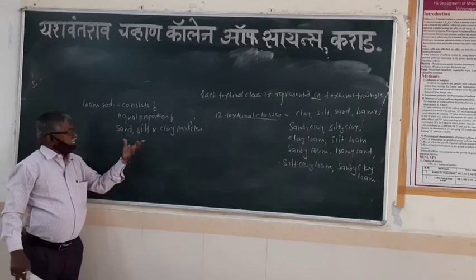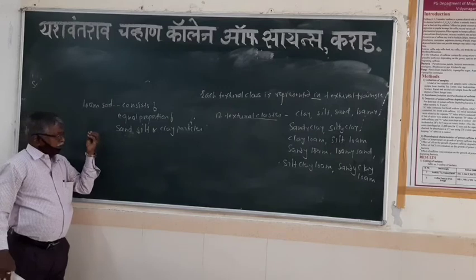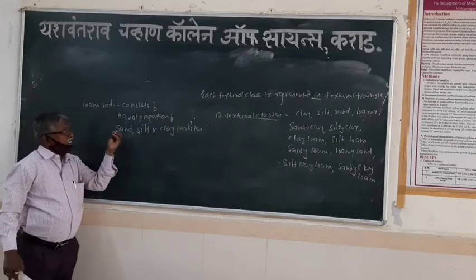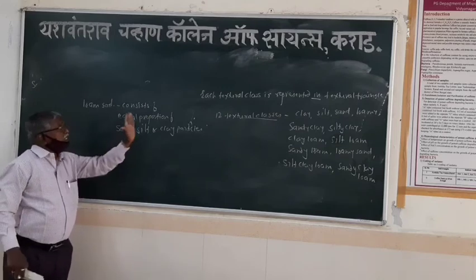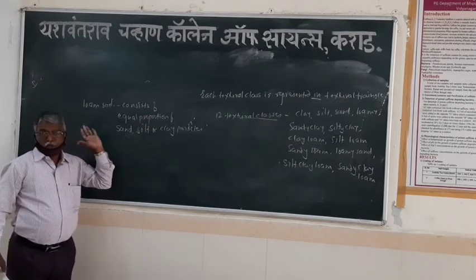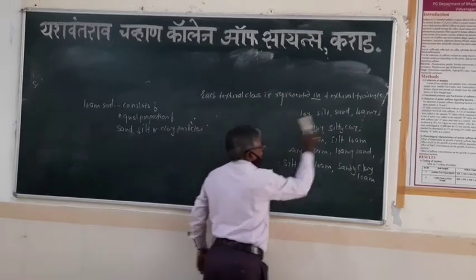But it is a soil which consists of equal proportions of the sand particles, silt particles and clay particles. So this soil is not the clay soil. This soil is the loamy soil. Loam soil, equal proportion. So how do we determine the soil texture class?